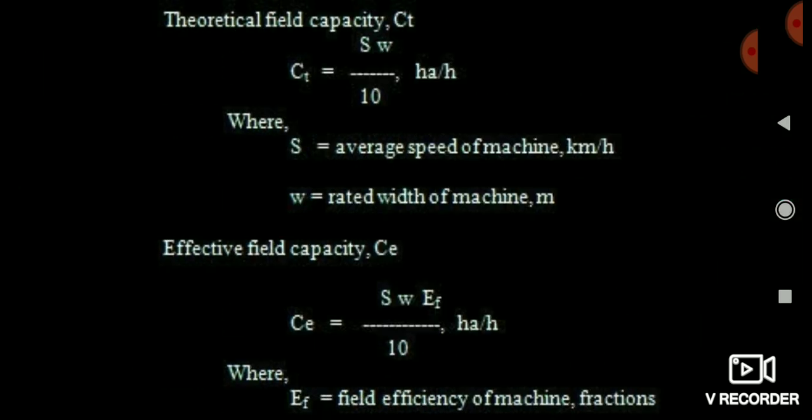And friends, here you can see that theoretical field capacity is equal to SW by 10 and effective field capacity is equal to SW into EF by 10. Means EF is the field efficiency of the machine. You have to remember this formula.